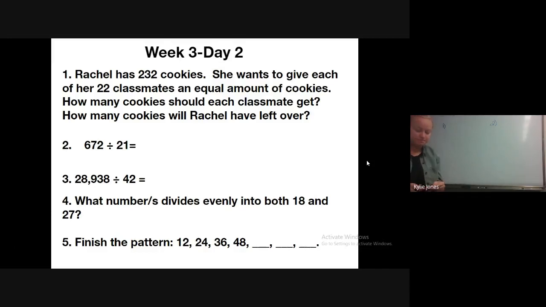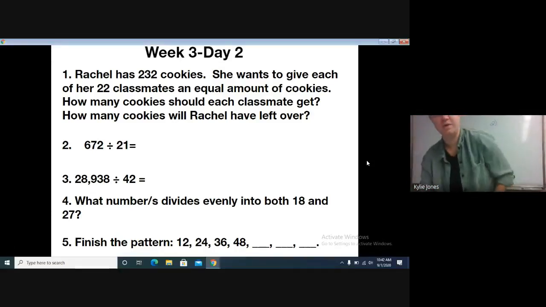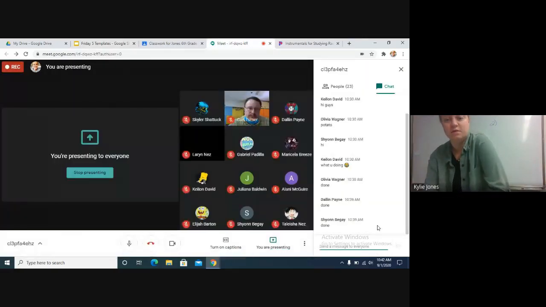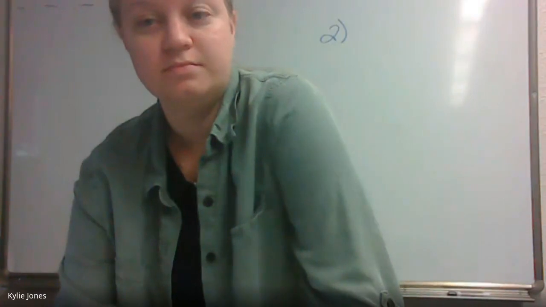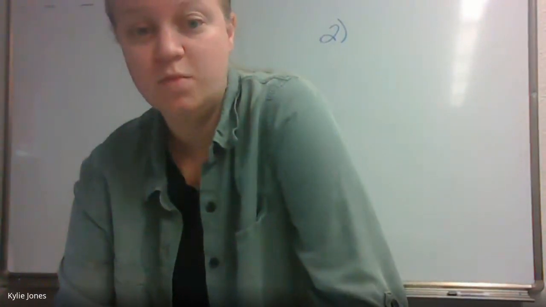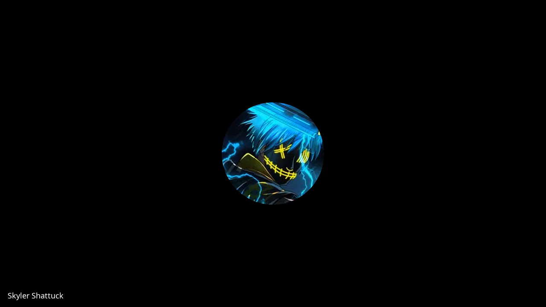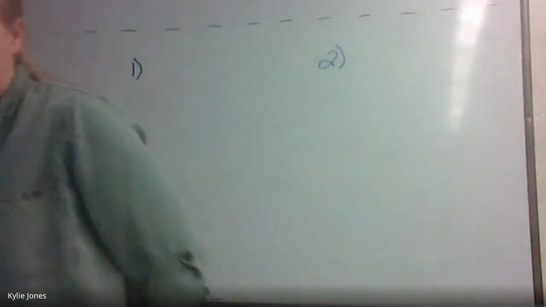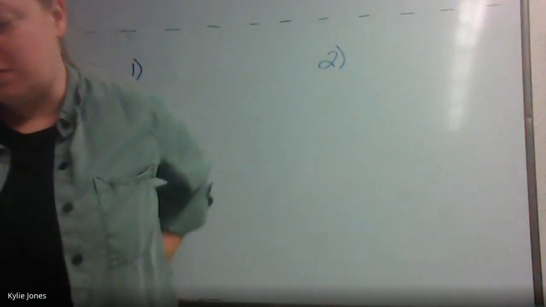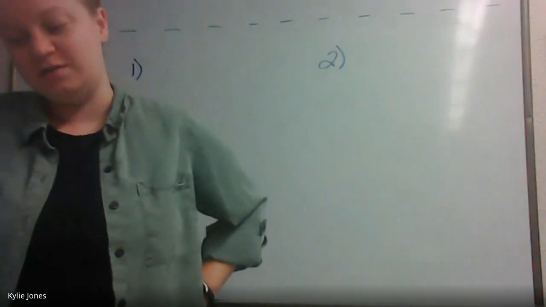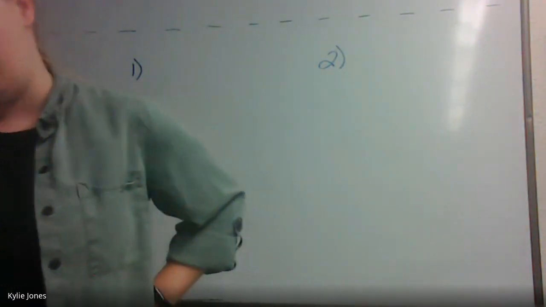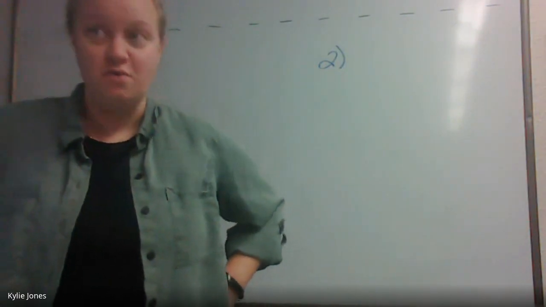Alrighty. Let's go ahead and go over these. So I'm going to switch it back to me so that we can do our practice. So number 1, I'm not going to see you guys, so go ahead and just call out answers when I ask questions. So we have Rachel has 232 cookies. She wants to give each of her 22 classmates an equal amount of cookies. How many cookies should each classmate get, and how many cookies will Rachel have left over?